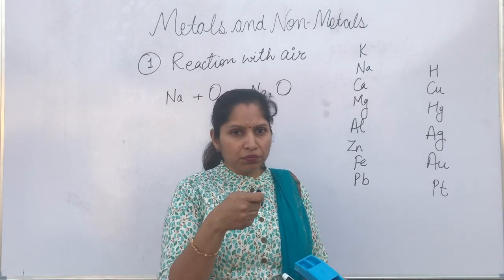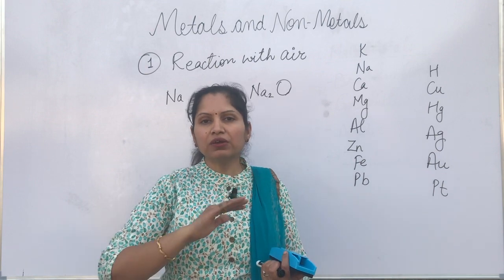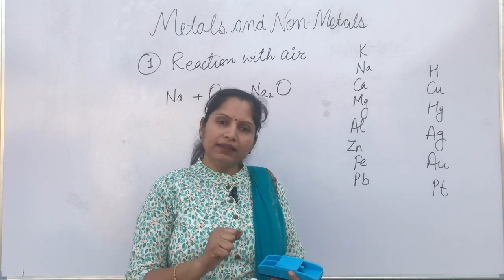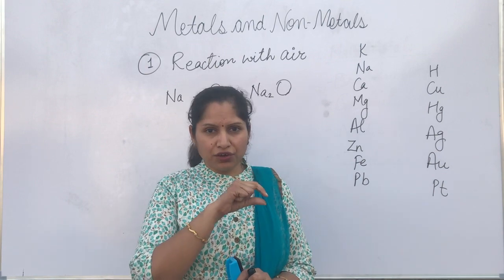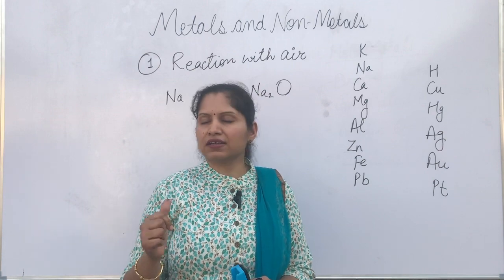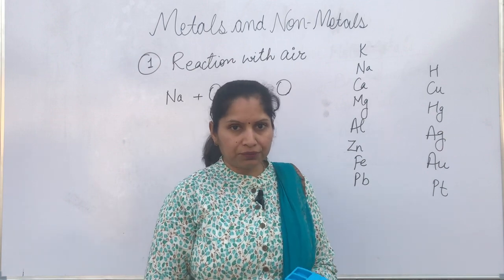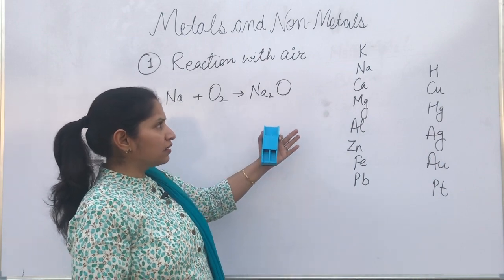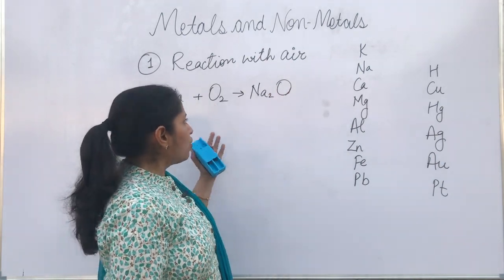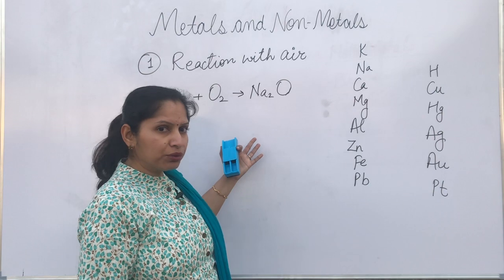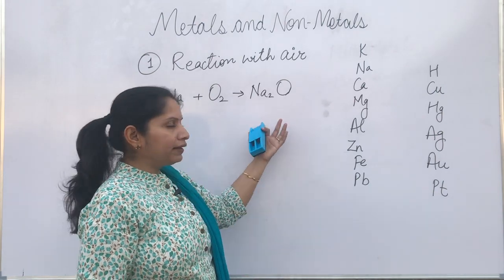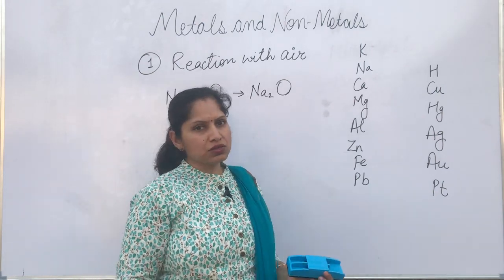So if you want to burn a magnesium ribbon, first you need to clean it with sandpaper, and only then can you burn it. Otherwise, the layer of magnesium oxide present over it doesn't allow it to react. So all these metals react with oxygen to produce metal oxides, but not all the metals do.